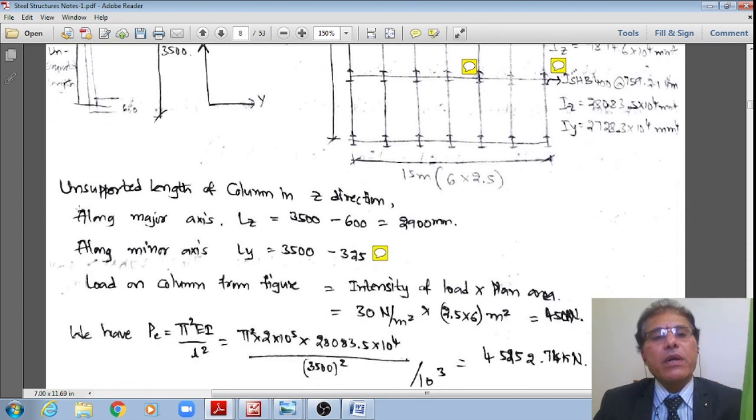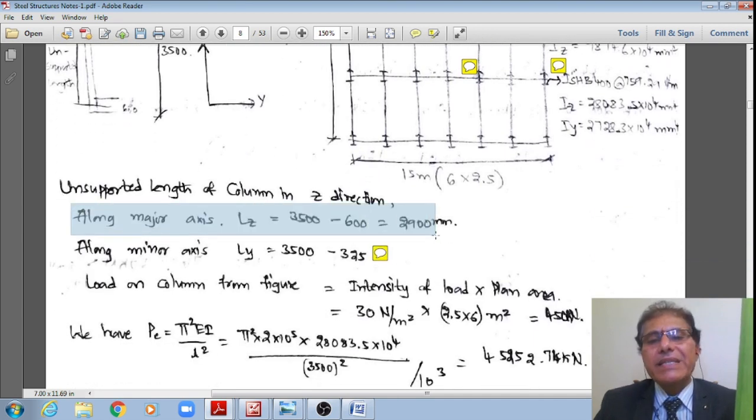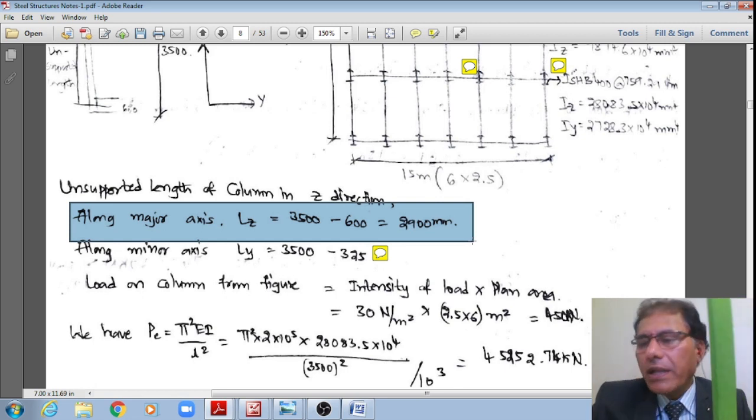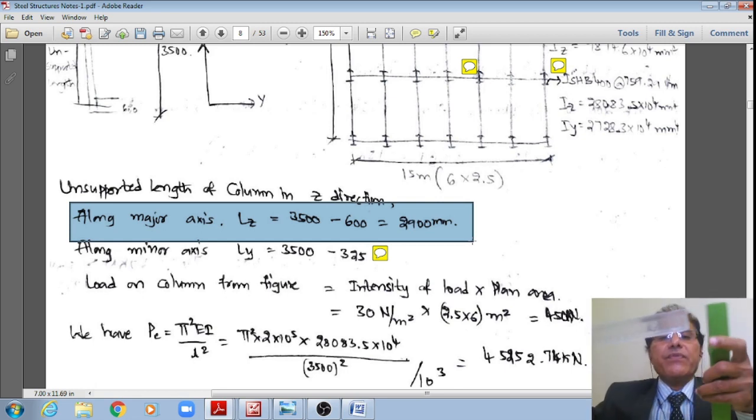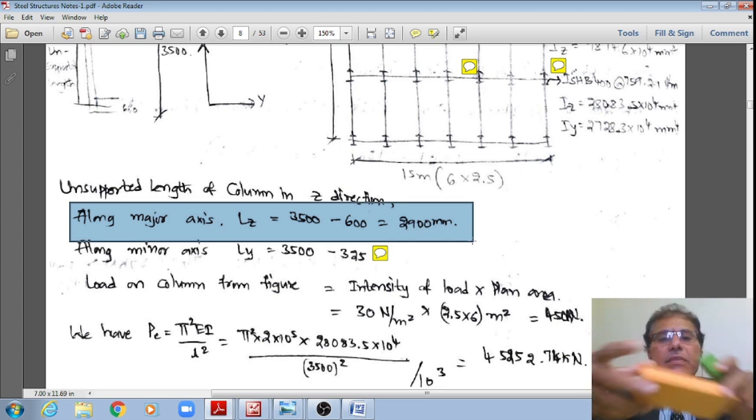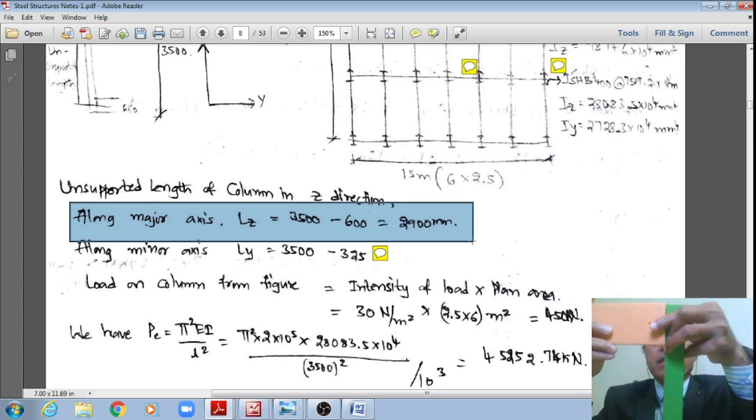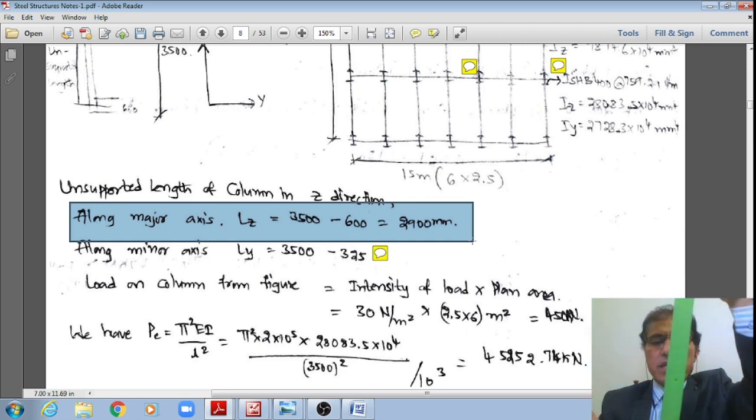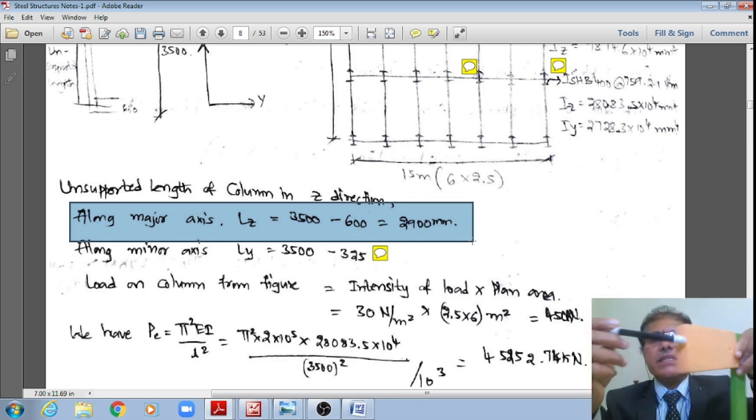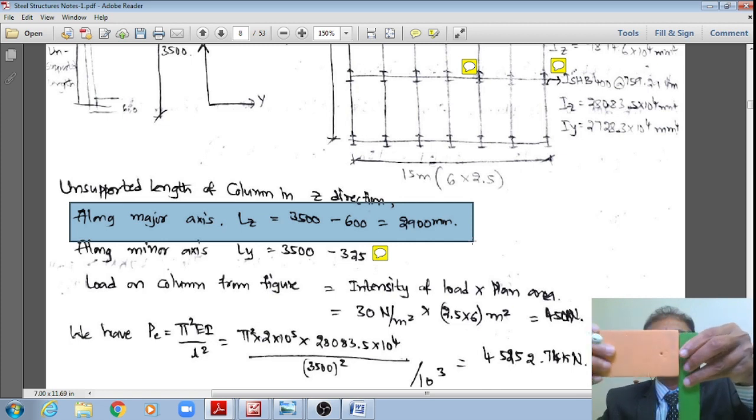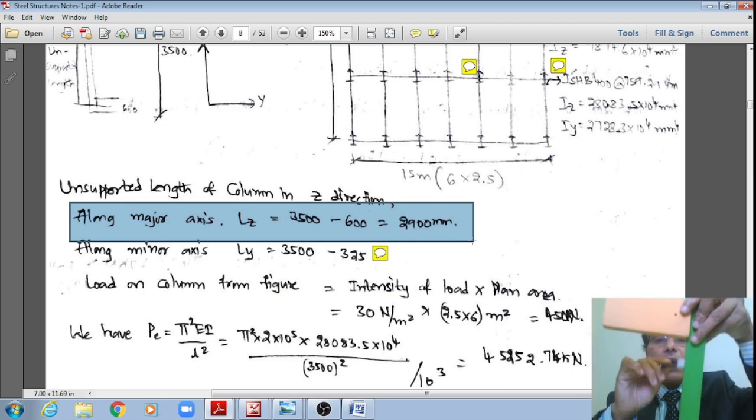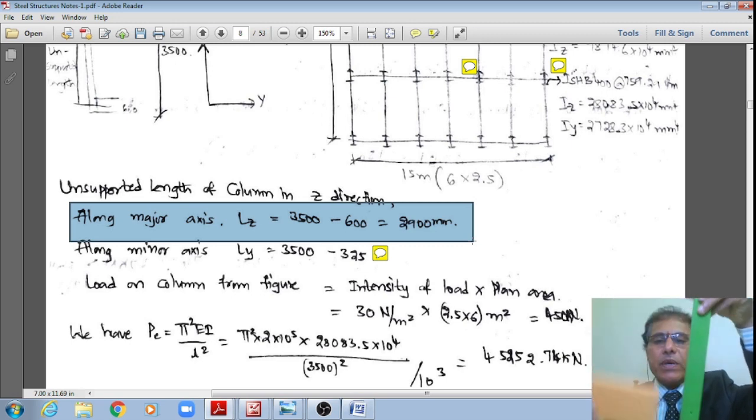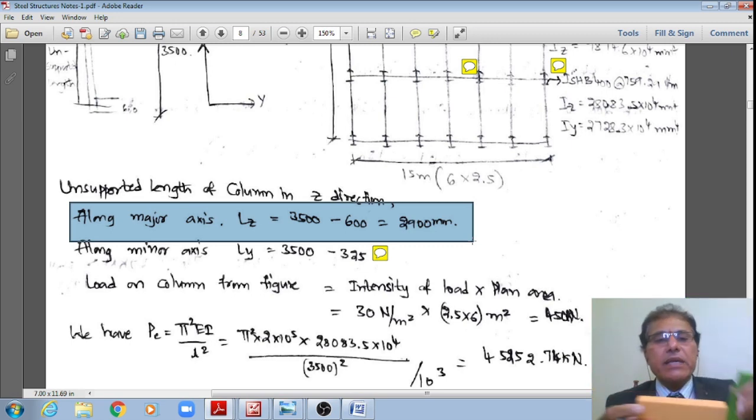Therefore, along the major axis, LZ, the unsupported length is equal to 3500 minus 600. Actually this is 3500, student, right? Here to here is 3500 minus this 600. Therefore this is how the unsupported length will now work out: 2900 mm, right? Like that.